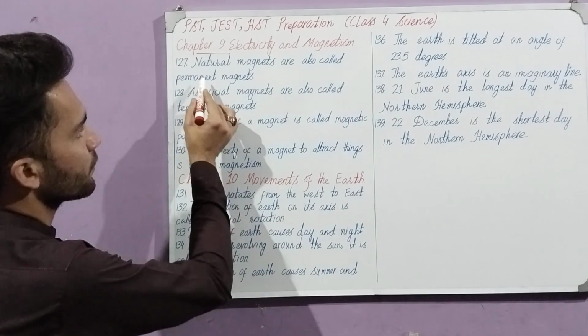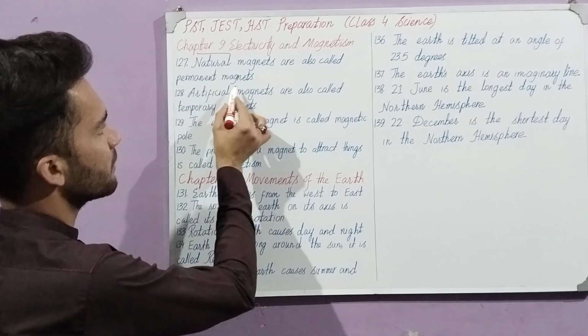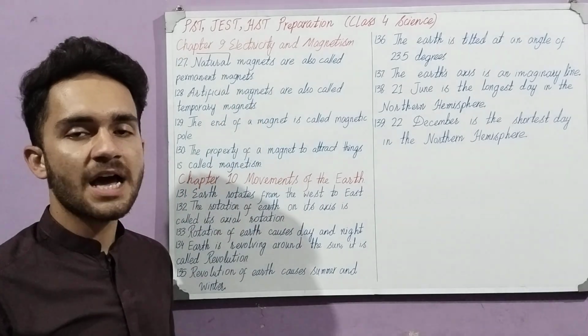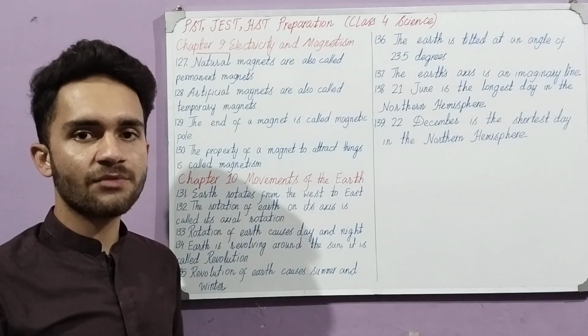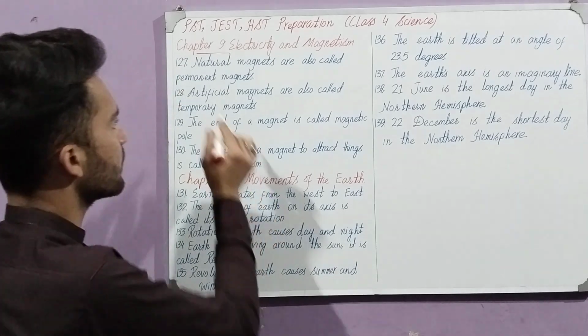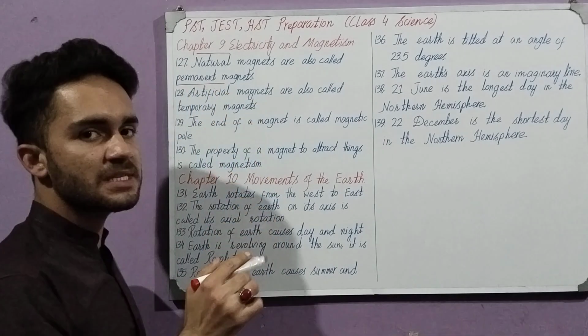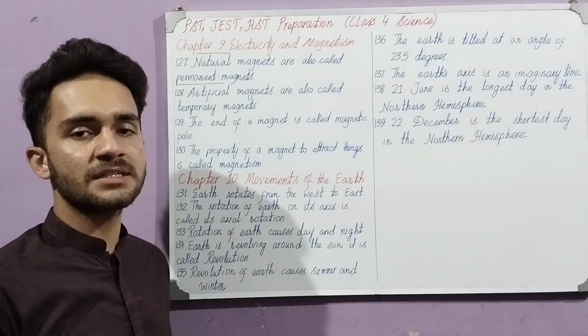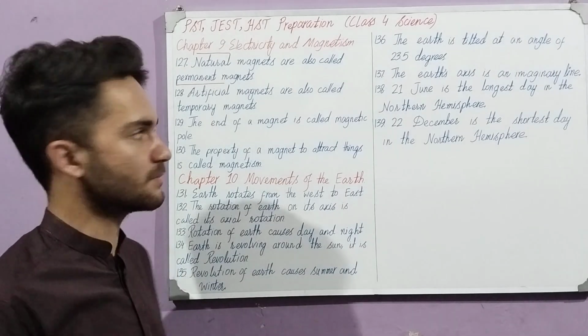So the natural magnets are also called permanent magnets. Those natural magnets which are taken from the mountains or naturally, these are also called the permanent magnets. Why? Because these are forever magnets. These do not lose their magnetism.